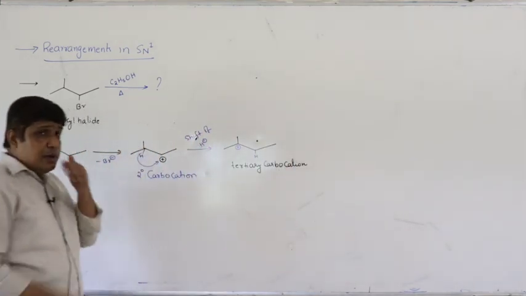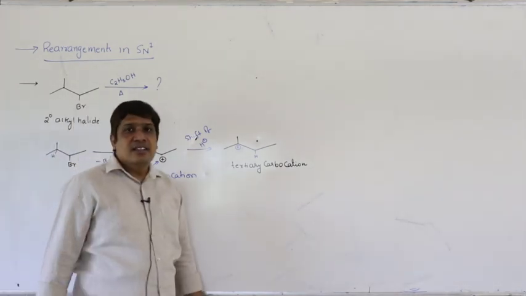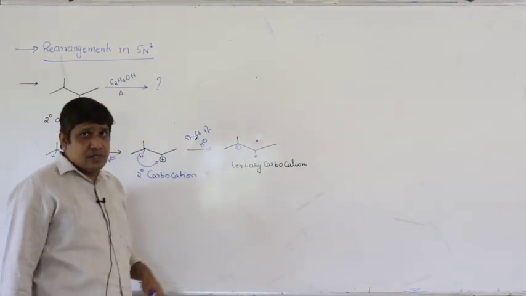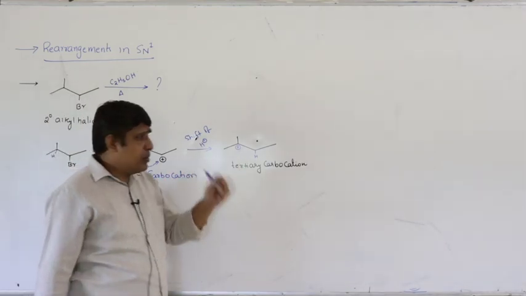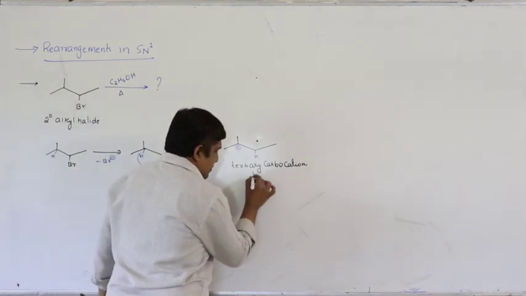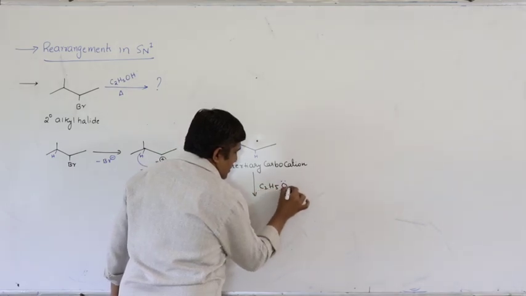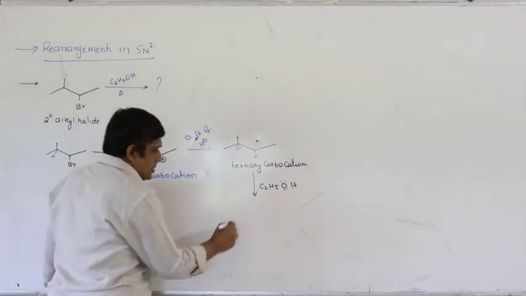Now, which is more stable? The answer is tertiary is more stable than secondary. So this will give the major product. So you cannot rule out the product of this also, but this is the major product. So what I will get here is C2H5OH, attack of alcohol on this.